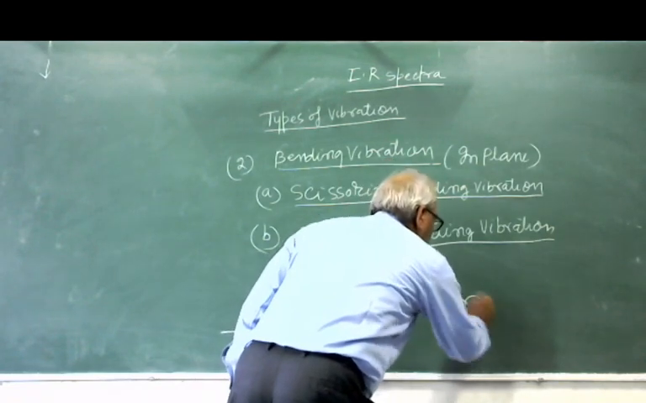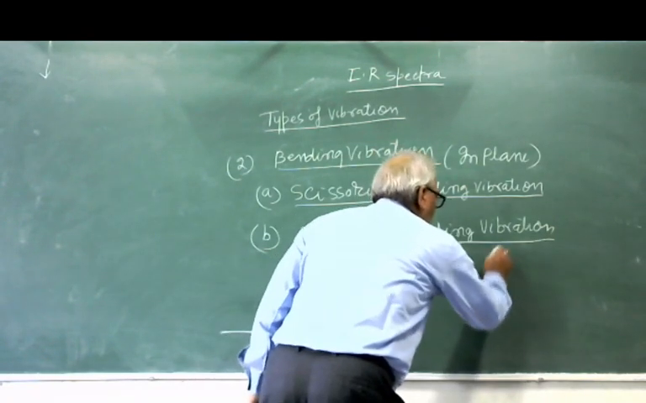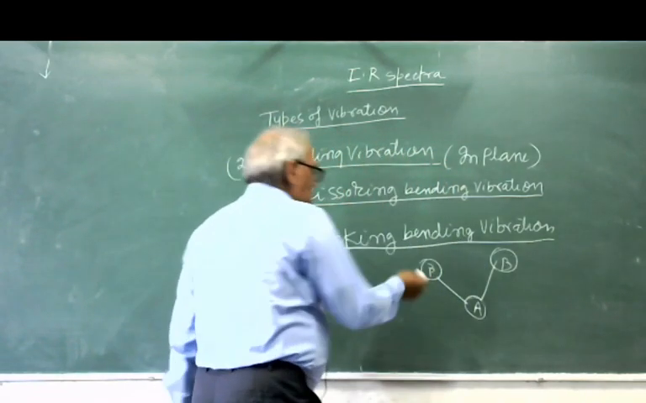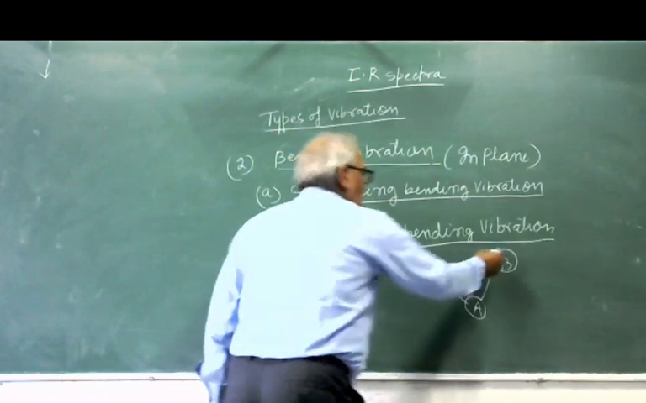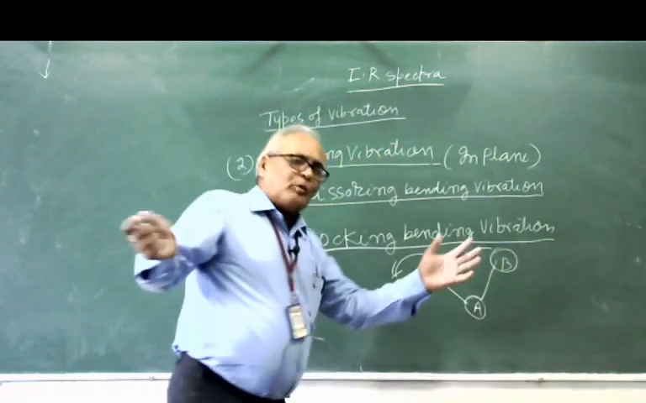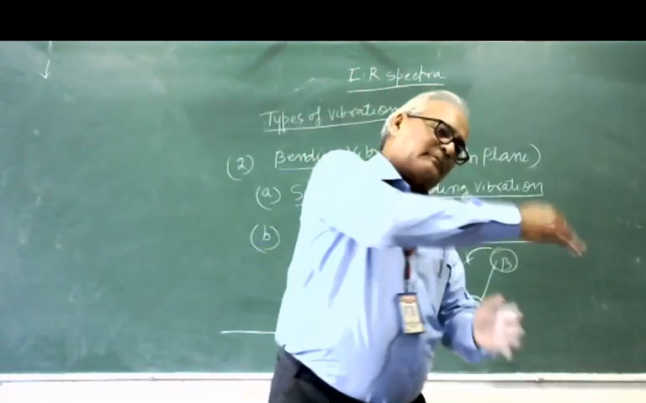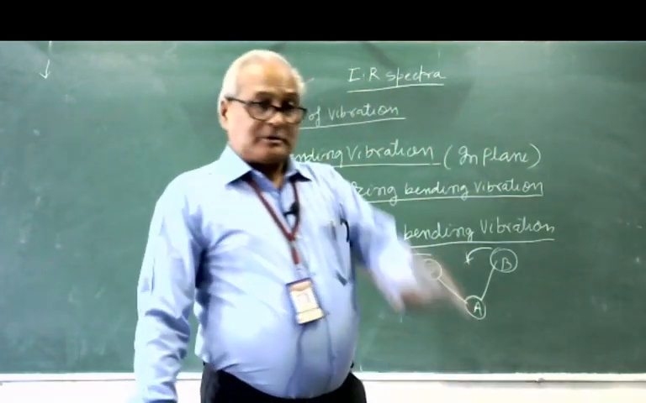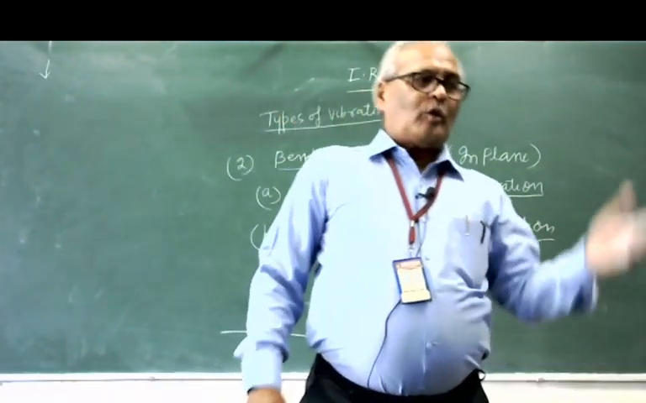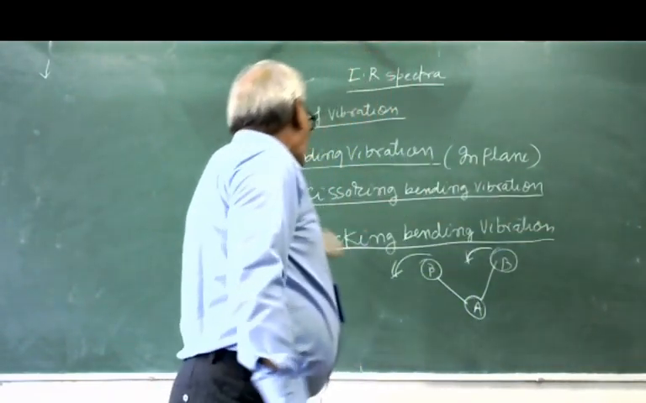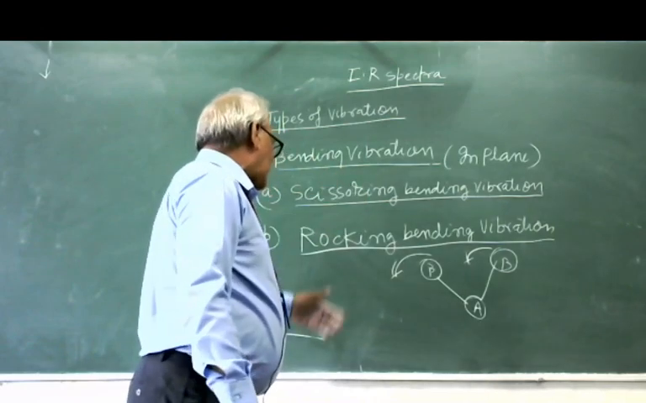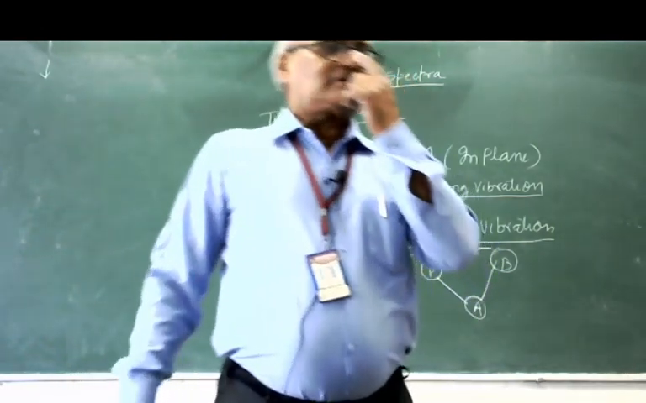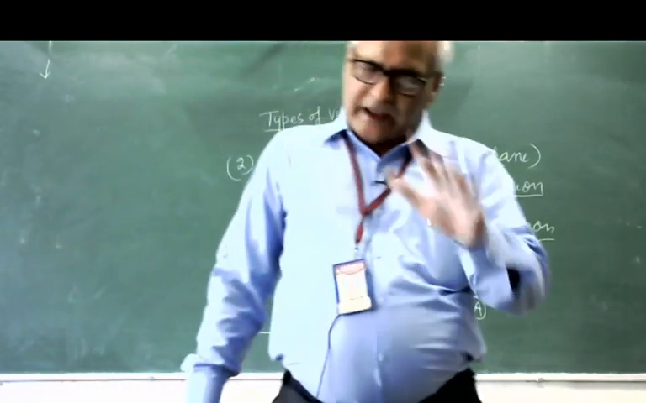Suppose this is the center atom A, and these are the other atoms B and B. So rocking means they move like this. Both atoms move in the same direction corresponding to the center atom. There is no change in plane. So both of these types of vibration, the cyclic bending vibration and the rocking bending vibration, take place in the same plane.